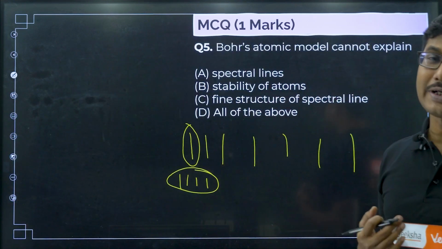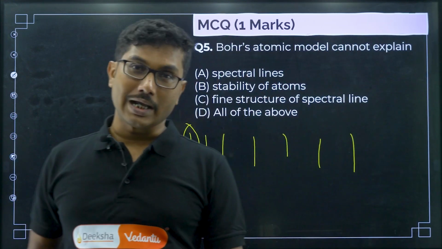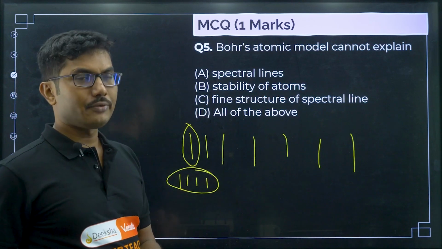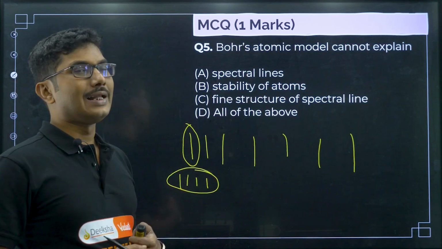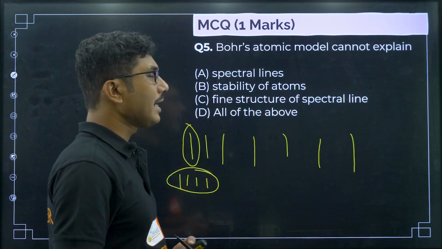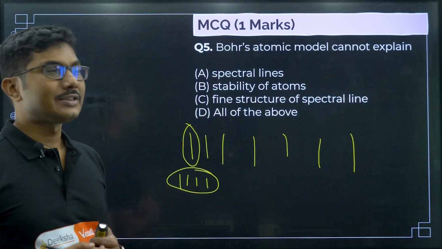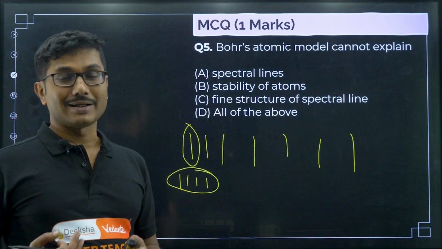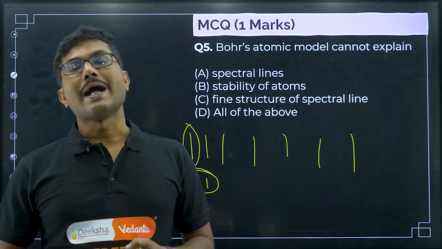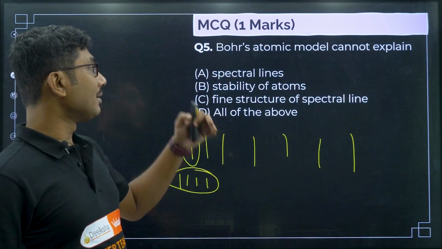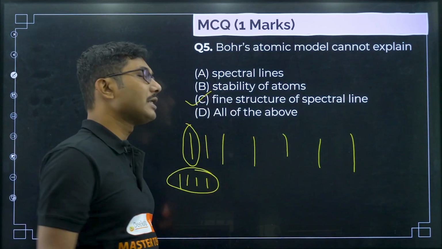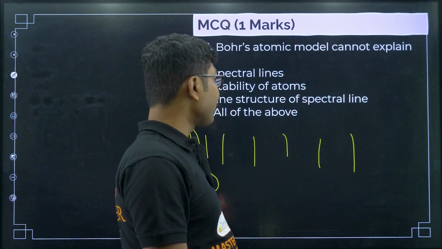So, from one spectral line you are getting more than one line, under certain conditions. We will see that in a while, a brief introduction, but that is called fine structure splitting, and it is not able to be explained by the Bohr's atomic model. So, definitely this is the correct answer for this question.